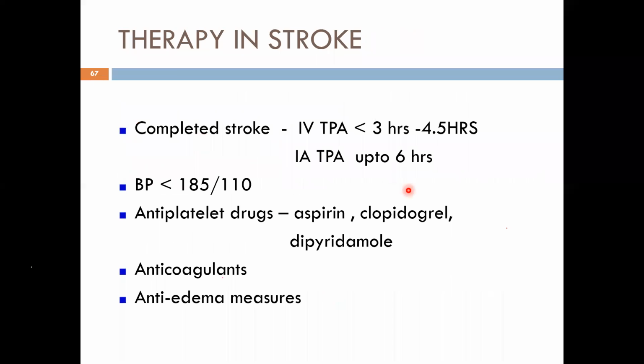So, coming to one of the last slides, it's very important to identify acute stroke and initiate appropriate management if the patient is within the time window for thrombolysis. Take control of the BP, control the sugar, control the risk factors. Antiplatelet drugs are the mainstay of therapy. Anticoagulants are used in certain conditions of embolic stroke and also in acute stroke for prevention of deep vein thrombosis. Anti-edema measures can be used when there is an increase in the mass effect after the stroke. Sometimes it can increase intracranial pressure. In such conditions, you may need anti-edema measures. Next slide, please.